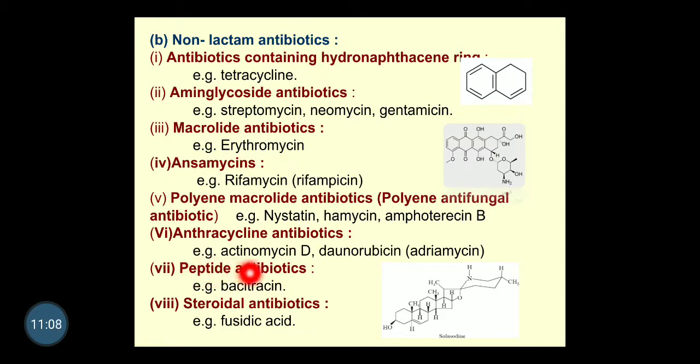Next and last, steroidal antibiotics. Fusidic acid is the example, which has a steroidal nucleus. One can see the steroidal nucleus, which is four-ringed. In this figure one can see four rings fused together to form the basic steroidal nucleus. So it will have a steroidal nucleus in its structure and will not have a beta lactam ring. That's why we categorize it under the non beta lactam types of antibiotics, and particularly because it has a steroidal nucleus, they are steroidal antibiotics.